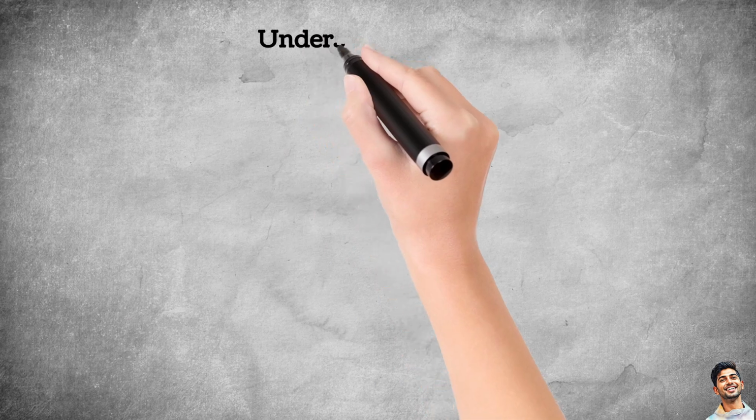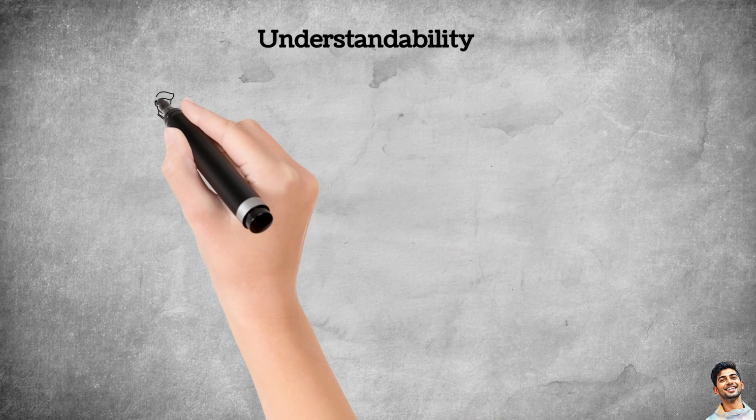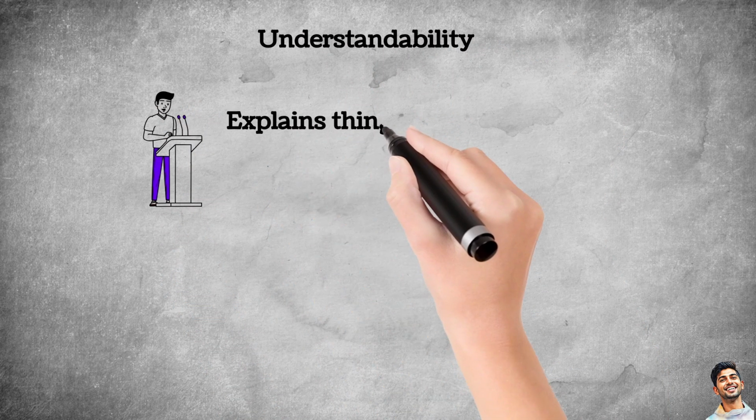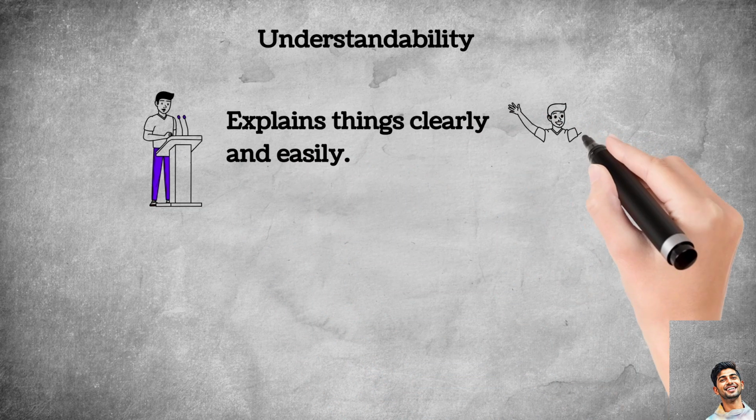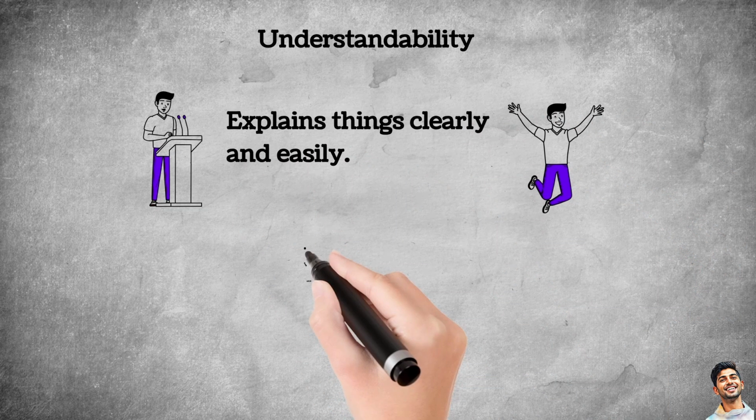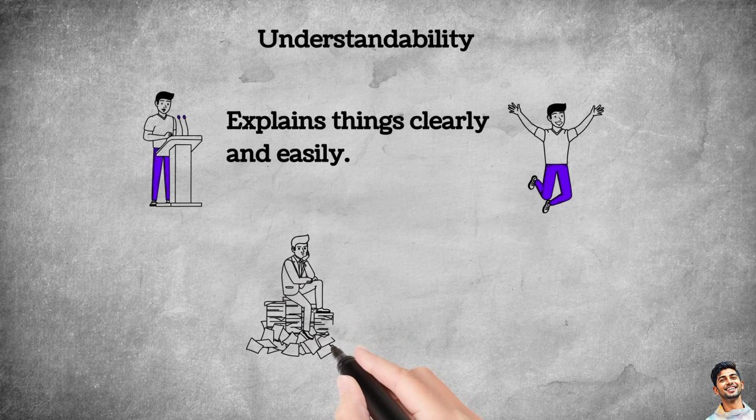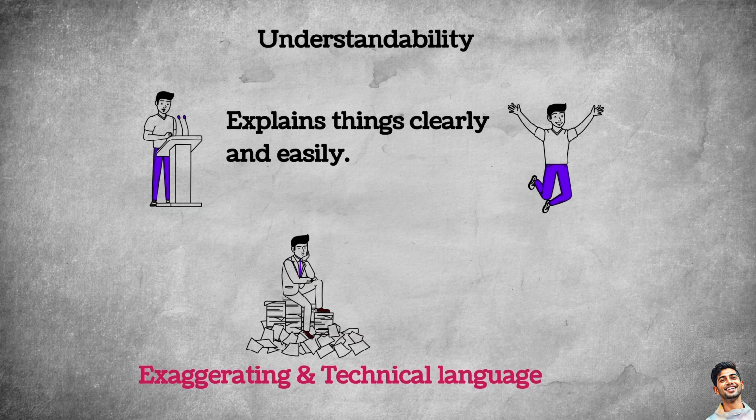And finally, understandability. This one is simple. Imagine someone who explains things clearly and easily. You understand them without confusion, like we are doing here. Accounting information should also be presented in a simple and clear way. Instead of using complicated technical language everywhere, financial statements should be organized properly with clear headings and notes, so users can easily understand what's going on.